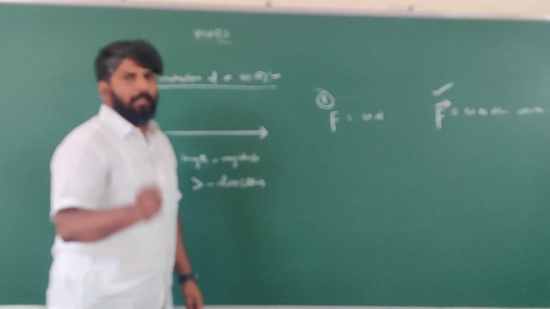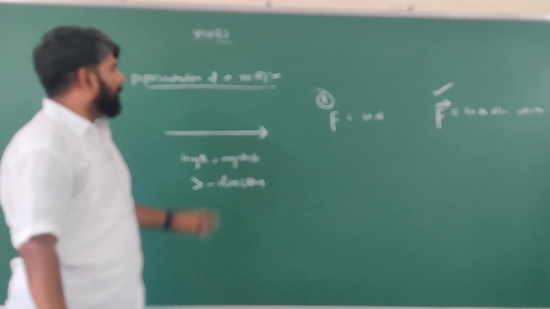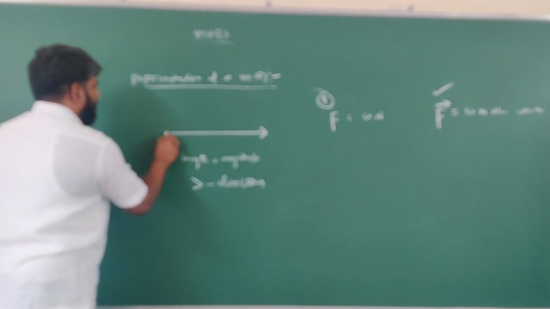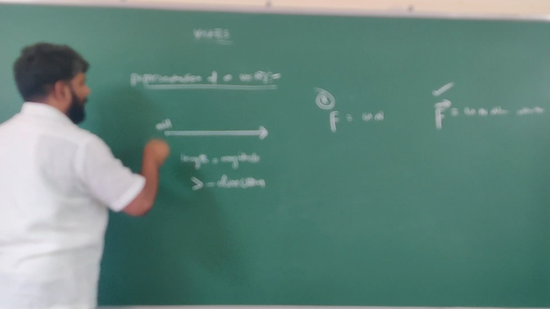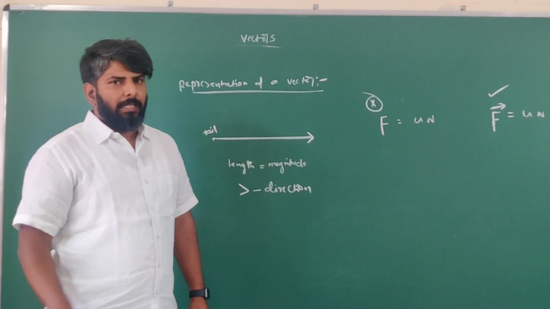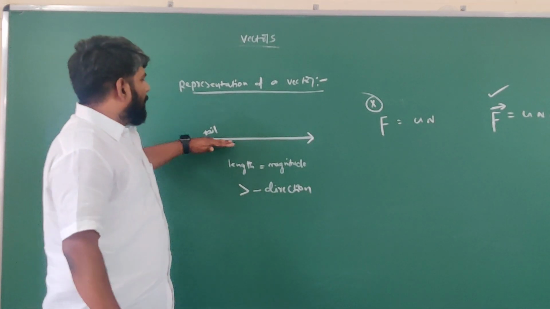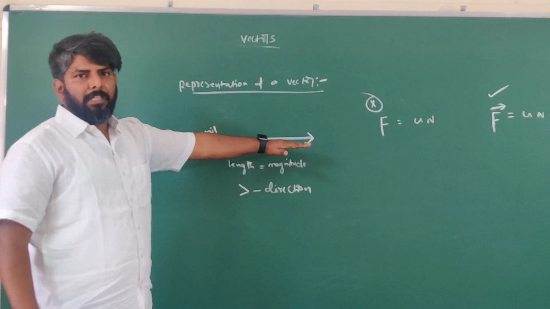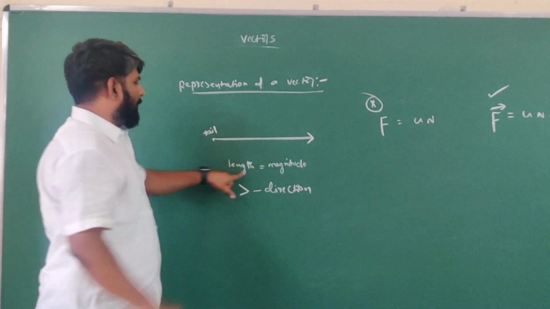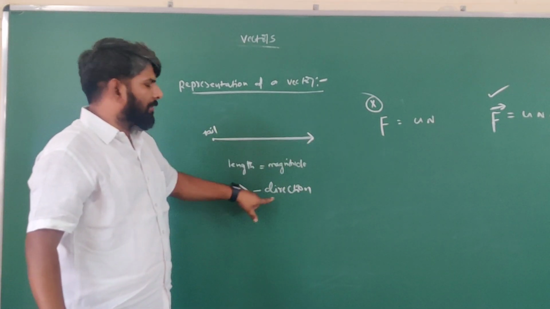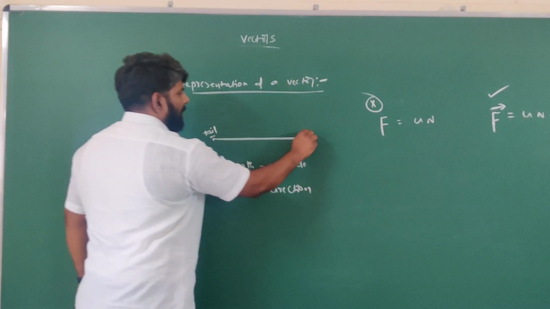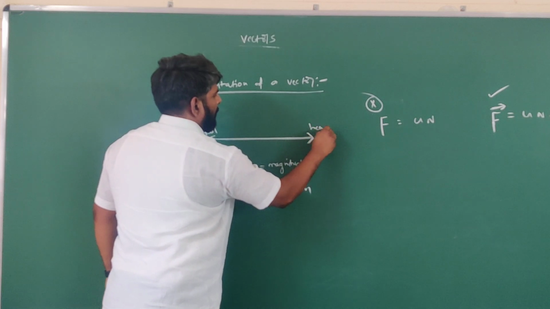So for representation, please observe very carefully. Arrow mark. In this arrow mark, this is called tail. So students, please observe carefully. Arrow mark represents a vector. The length of this arrow gives magnitude and this symbol gives the direction. This is called tail and this is called head.